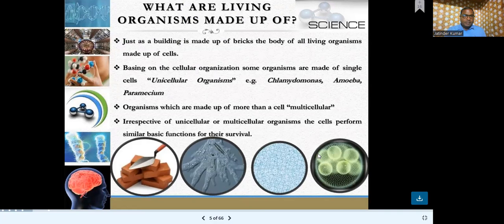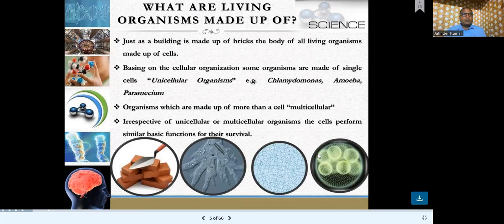Like this, all multicellular organisms are made up of cells, by the uniting or piling of cells in a particular order, in a particular manner.